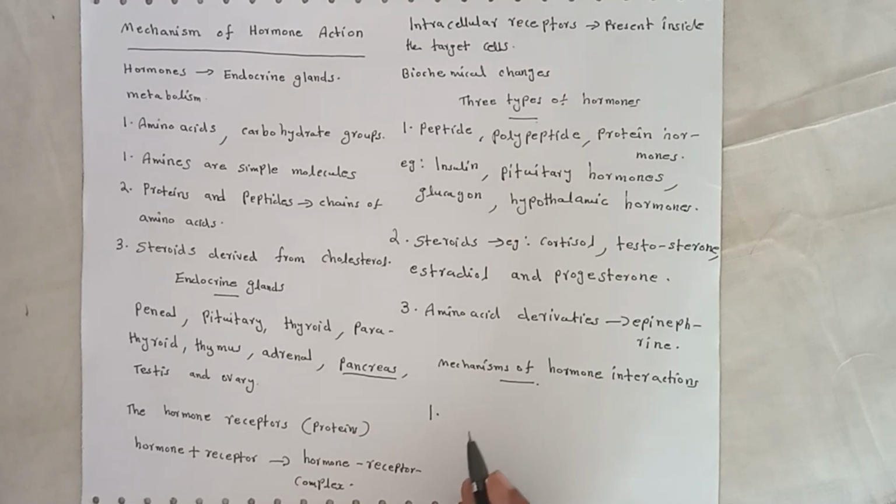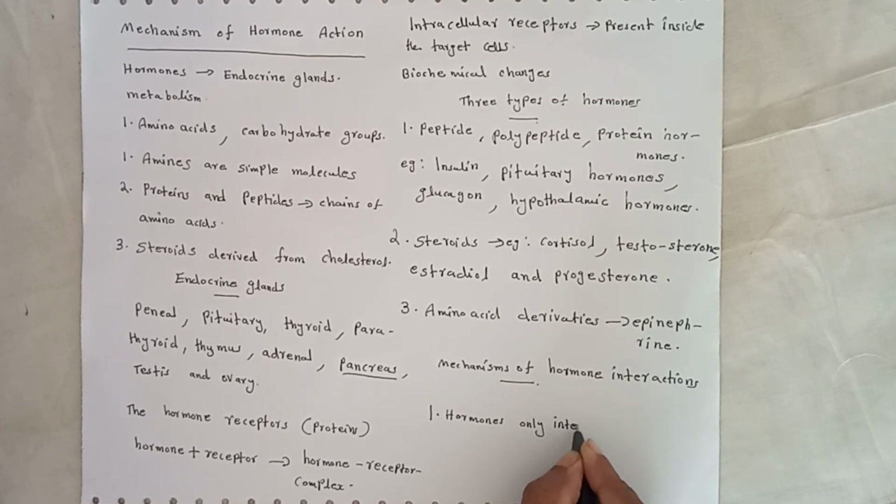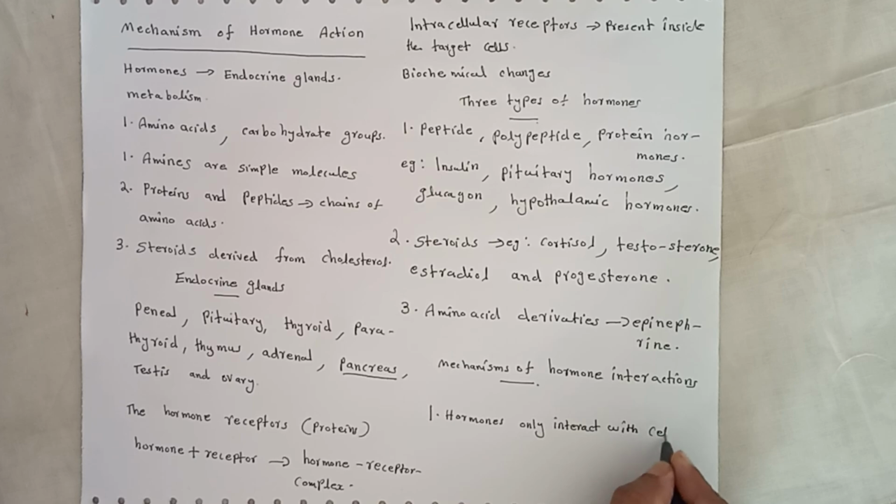The first type, the hormones interact only with the cell membrane.